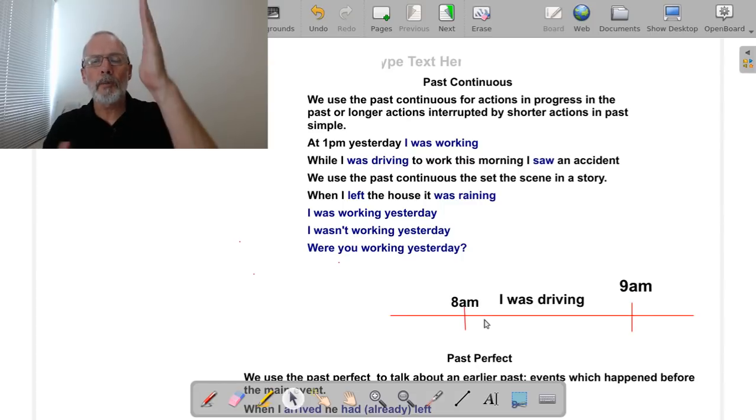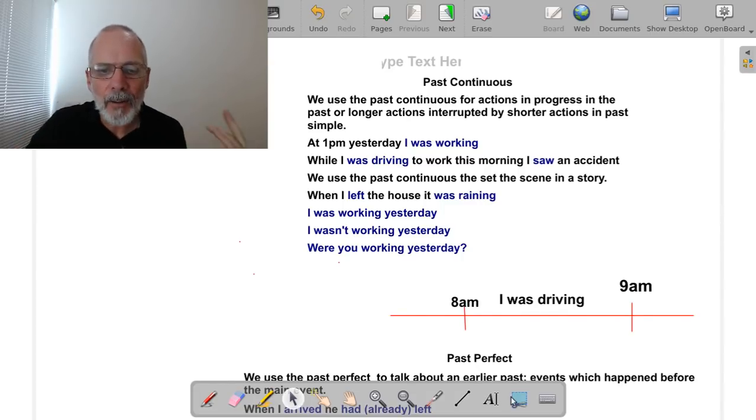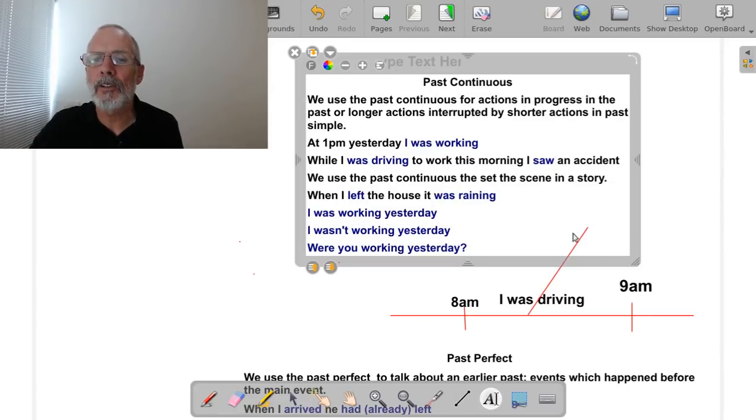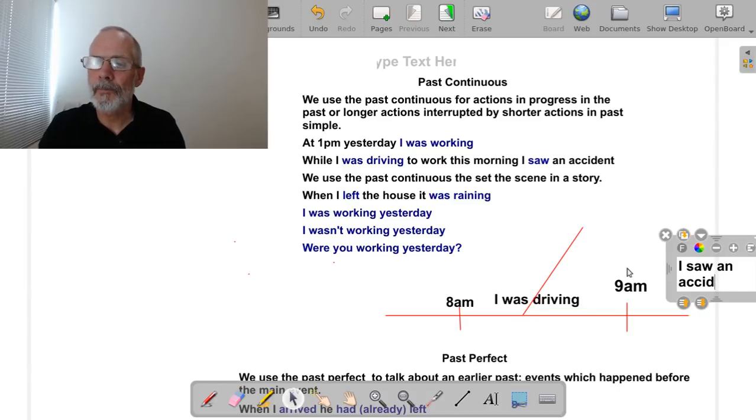So I was driving between 8 a.m. and 9 a.m. and in the middle, let's say at 8:30, right here in the middle of this activity, I saw an accident. I saw an accident.